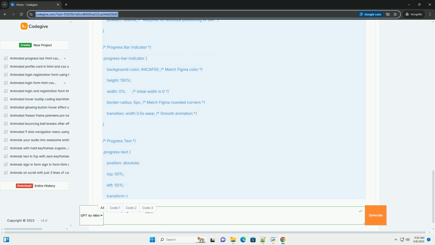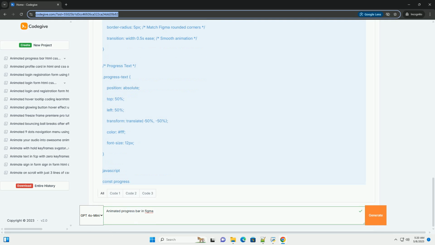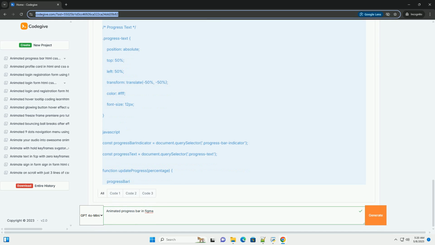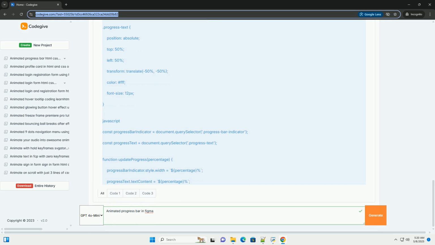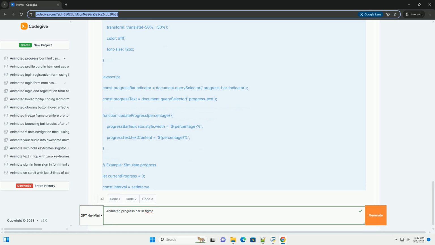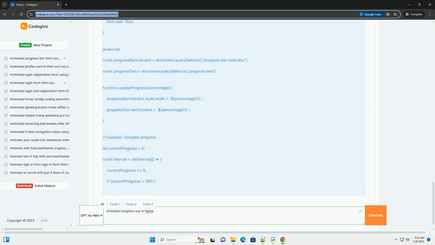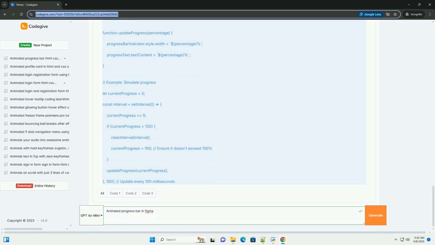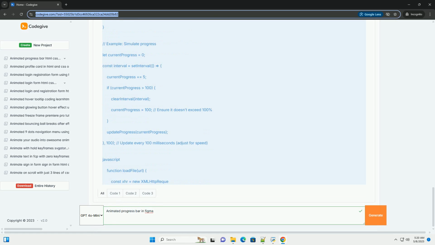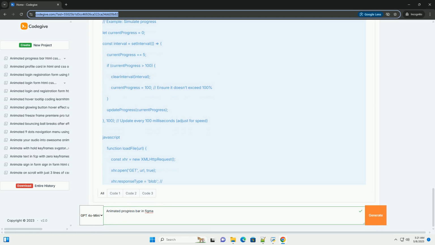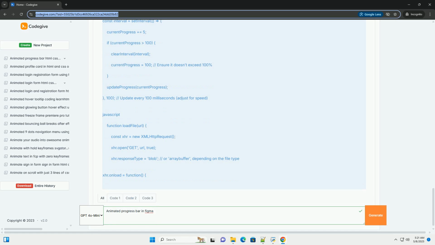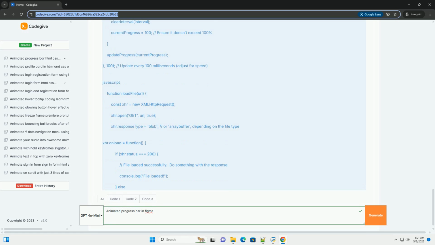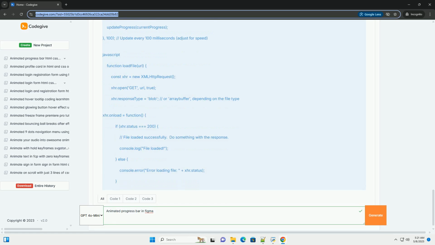1. Setting up the frame. Create a new Figma file. Start with a blank canvas in Figma. Choose a frame size. Determine the desired width and height for your progress bar. A common size is 300 px wide and 20 px high, but feel free to adjust based on your design preferences. Create a frame in Figma using the Frame tool, shortcut F. Rename the frame to something descriptive, like progress bar container.